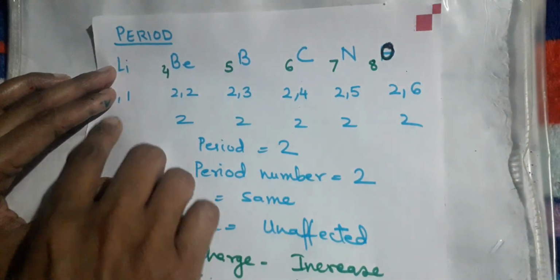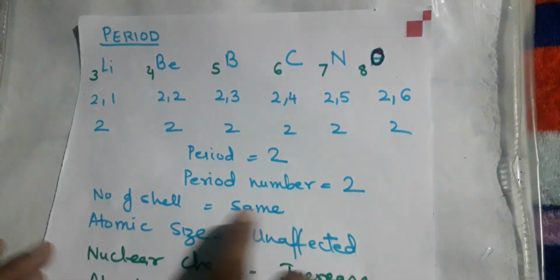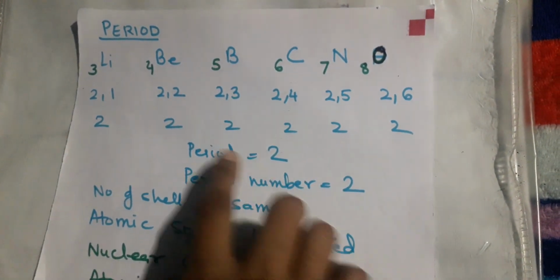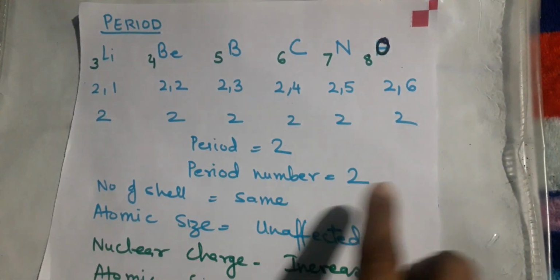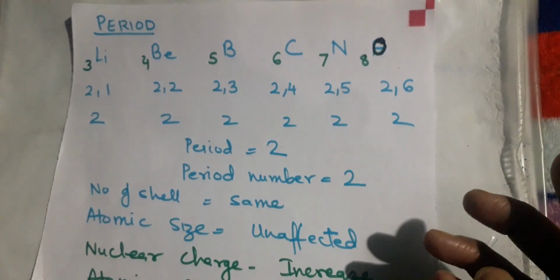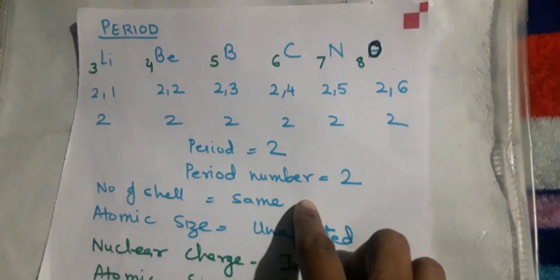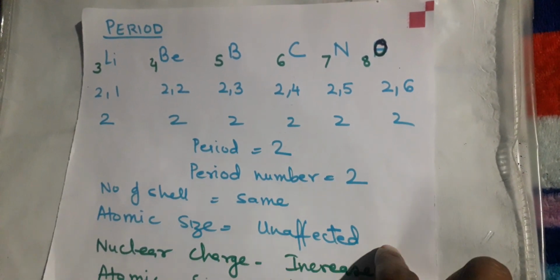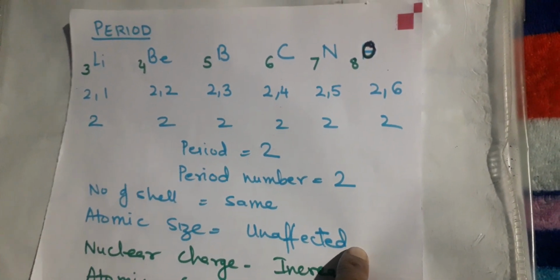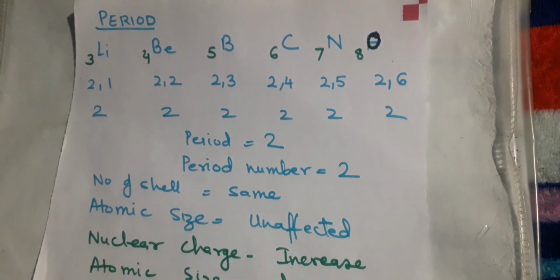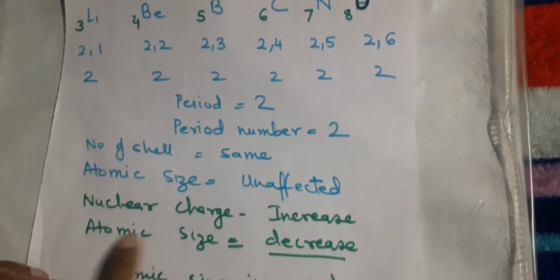Now what you are seeing is that in periods we move from left towards right. When you move from left to right, the number of shells remains the same. So what does it mean? That atomic size is unaffected. It is not changed at all, because every time the number of shells is 2, so there is no change in the atomic size. But you have to focus on the other factor also, that is the nuclear charge.